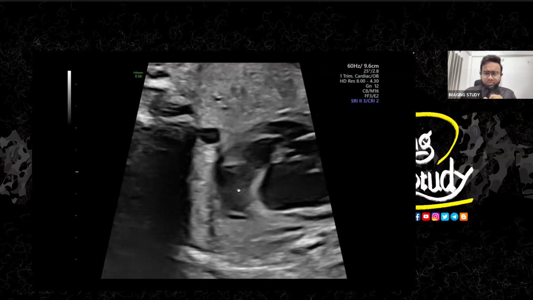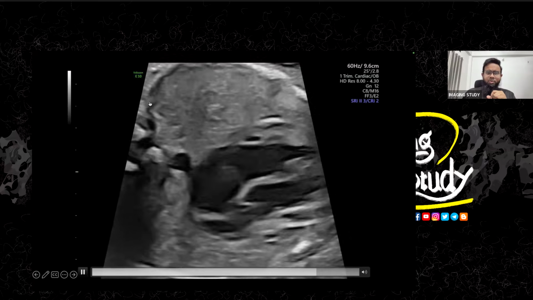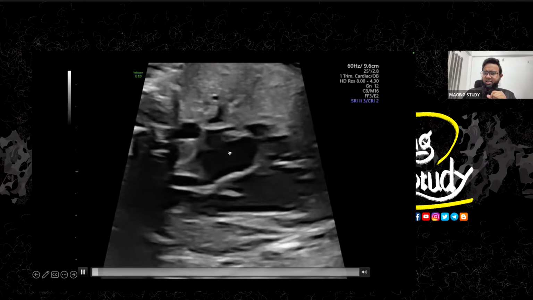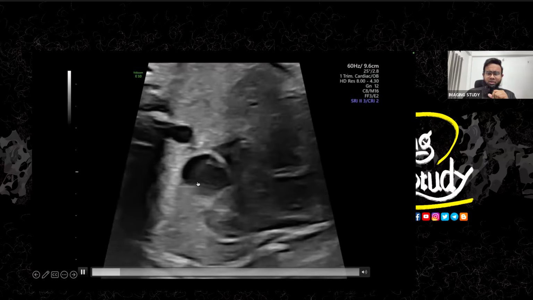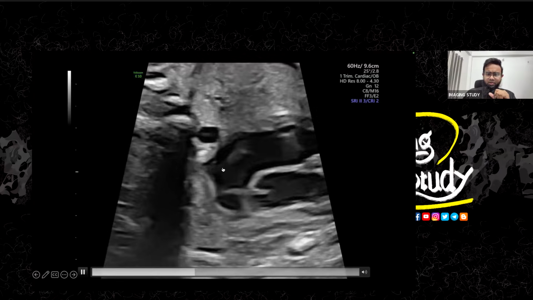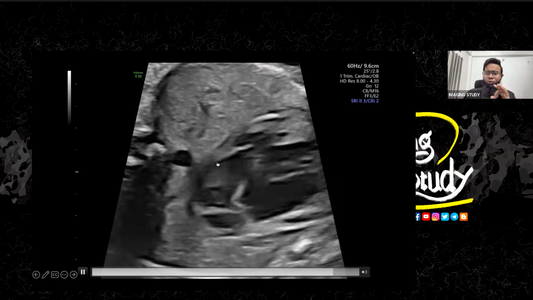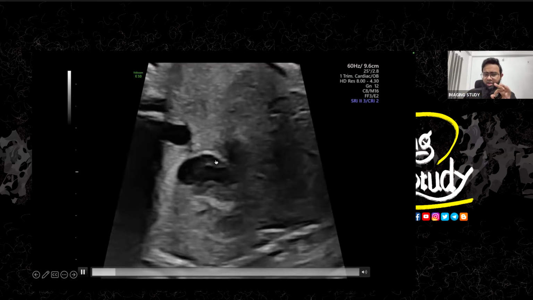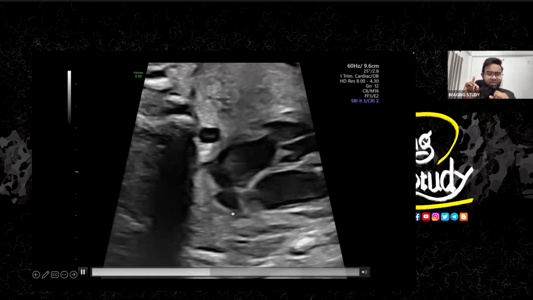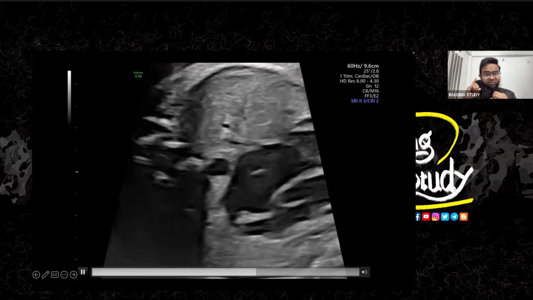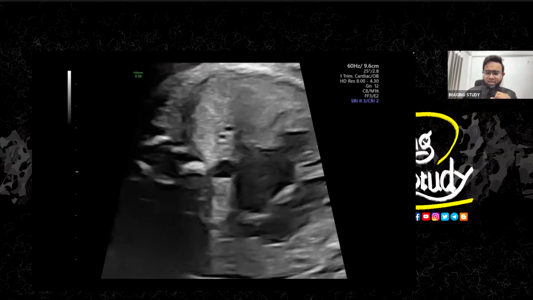You see this structure here moving. This is the atria. You see this is the spine, and this is the descending aorta, and this is the left side. So this is the left atrium, this is the right atrium. And now if you look at the atrium, you can see some movement of this septum, which is a little bit unusual. The septum is pushed to the left side, or to the left atrium, which is unusual. Usually we see this type of pattern in septal aneurysm. So this is the first point that struck me. Okay, let's look at another image.